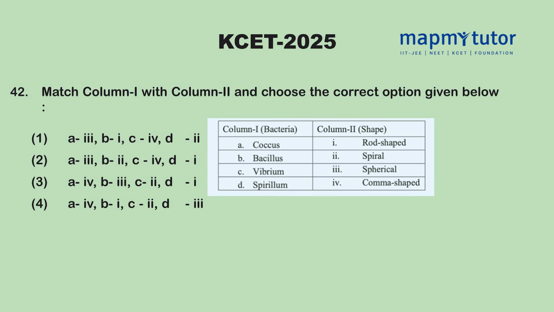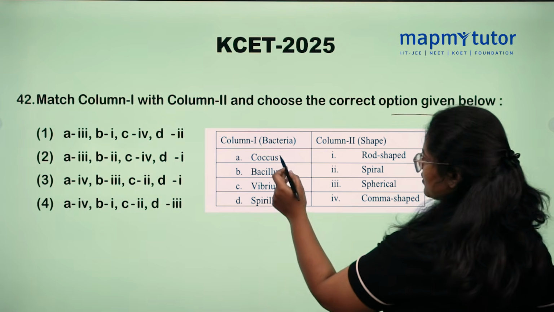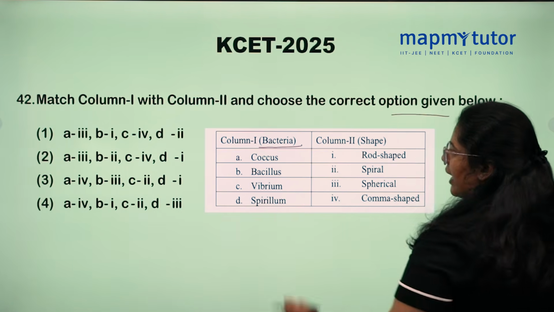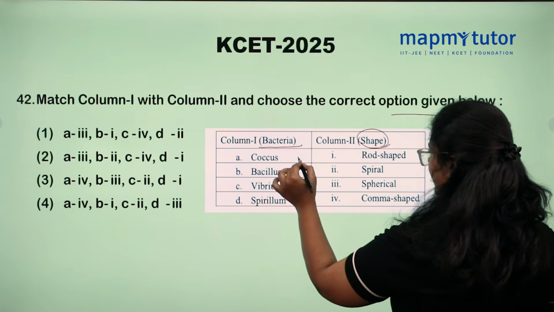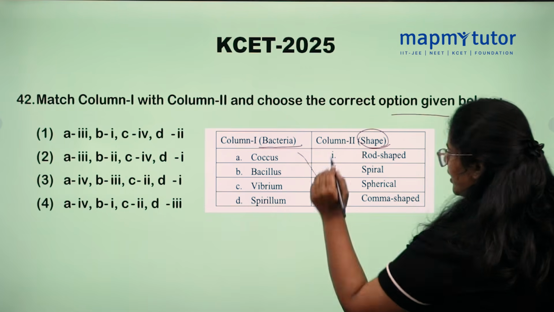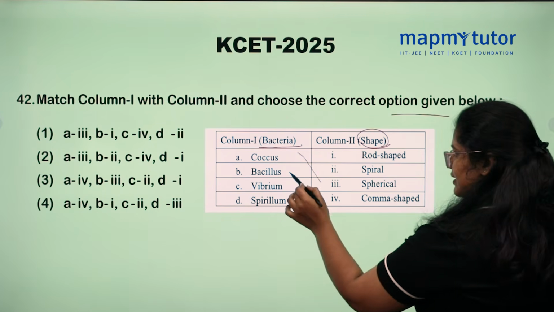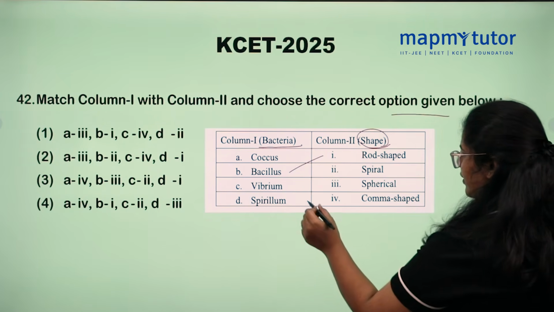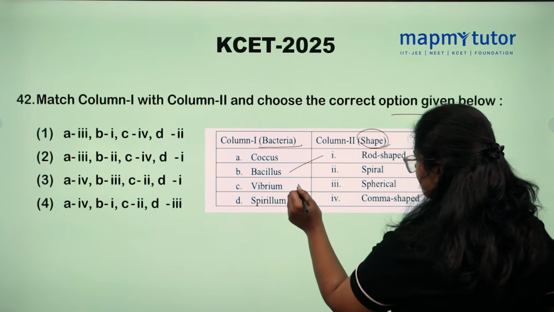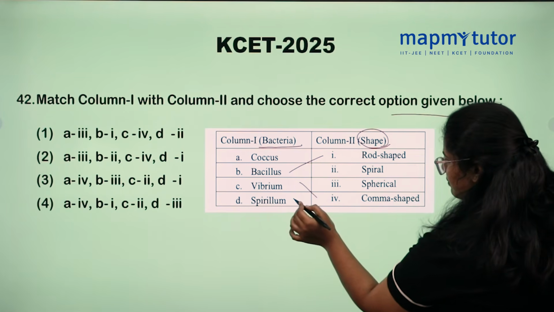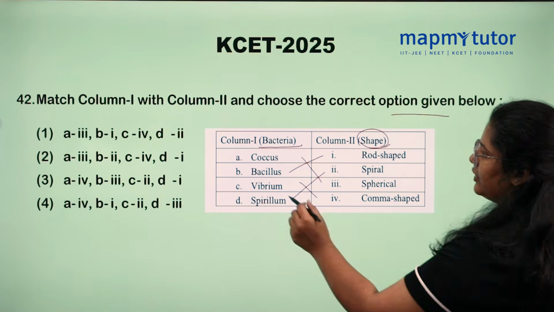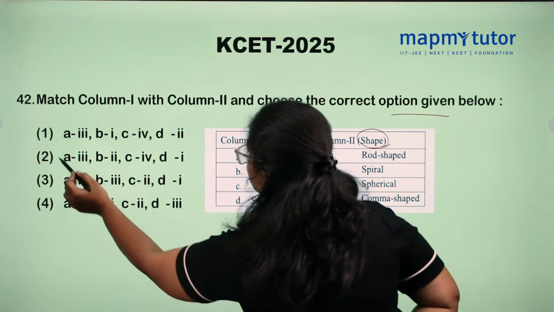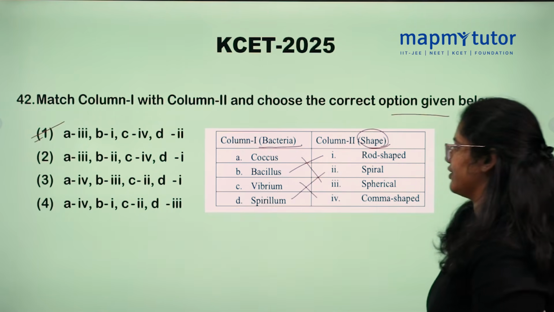Match column 1 with column 2 and choose the correct option given below. So, what are the options? We need to match bacteria with their shapes. Coccus is a spherical shaped bacteria. Bacillus is rod shaped bacteria. Vibrio is comma shaped bacteria and Spirillum is spiral shaped bacteria. So, what is the option here? Option number 1 is correct.